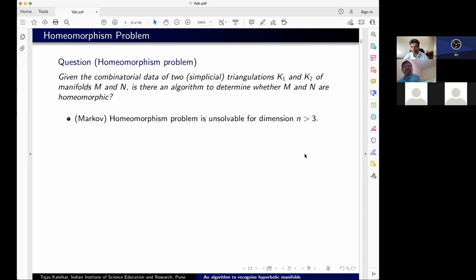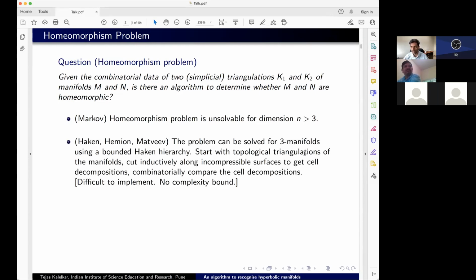Markov showed that this homeomorphism problem is unsolvable in dimension more than 3. In dimension 3, because there is so much additional structure, there are a few algorithms to solve this homeomorphism problem. The classic algorithm was pioneered by Haken, and there's something called a Haken hierarchy.